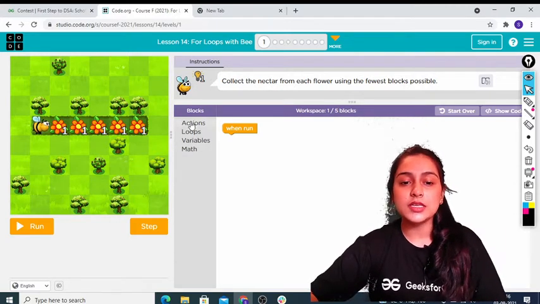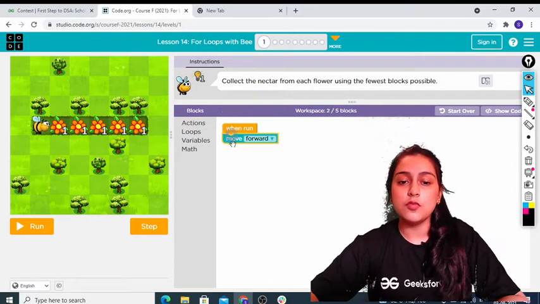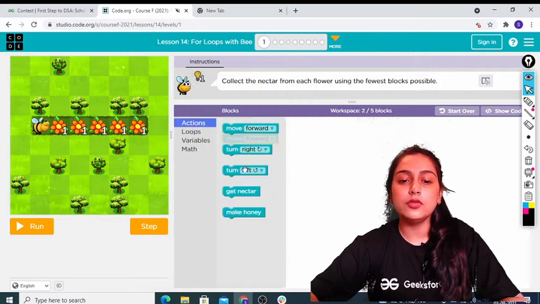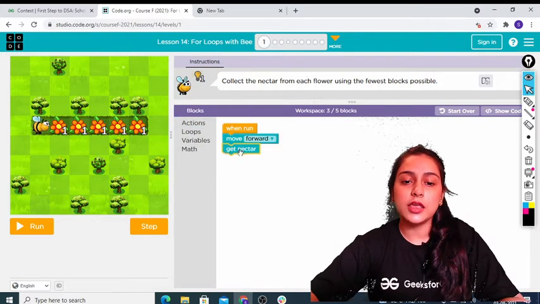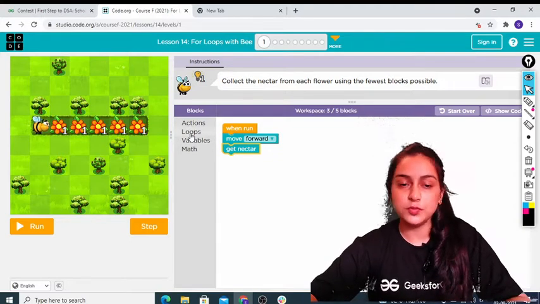So I'll go into actions. First, let's put the actions: move forward, then get nectar, then again move forward, get nectar. This thing has to be done again and again, so it has to be put inside a loop.